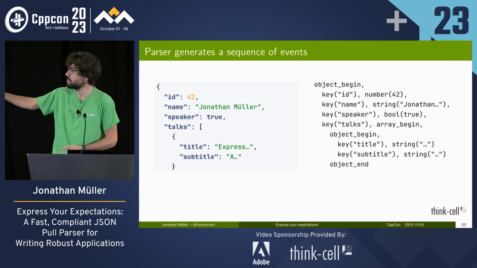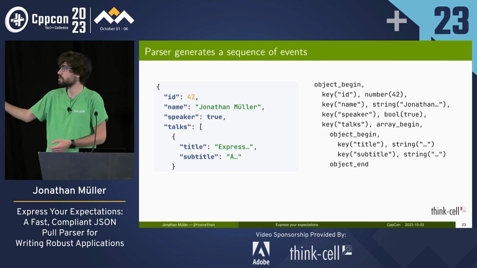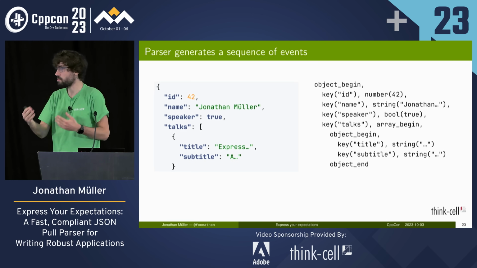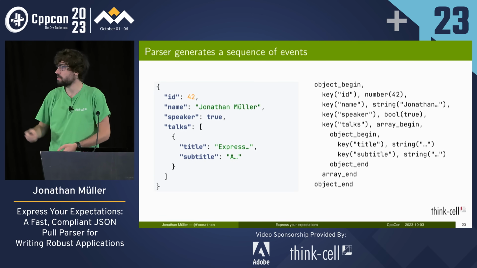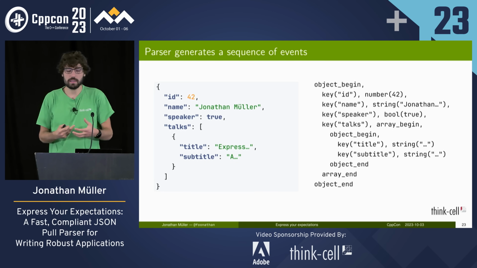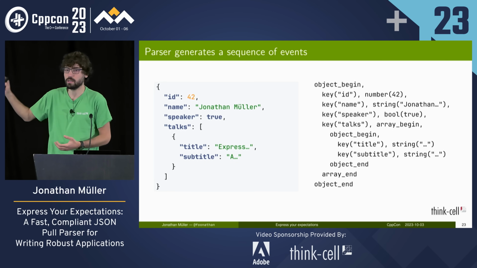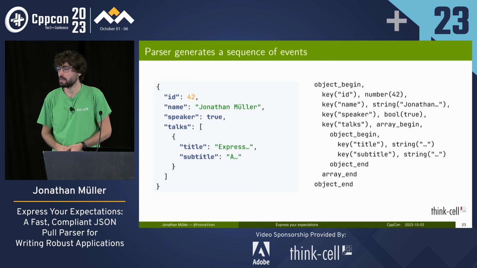So we've got this implicit bracketing structure with the object begin and object end to identify where one value begins and one value ends. Here we're just done. So we emit array end and object end. And this is really a flat list of events. I've just indented them here to make them readable. Yes?